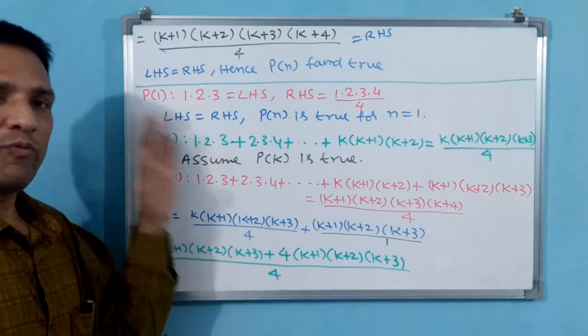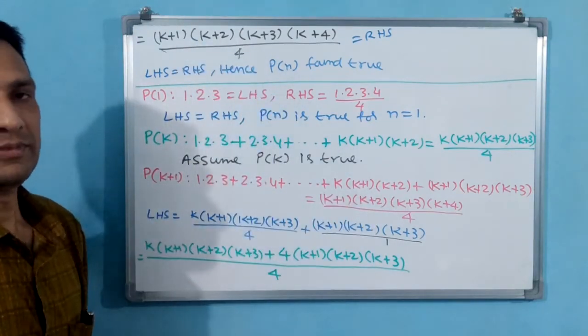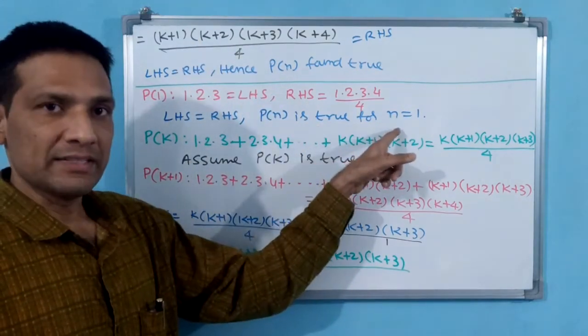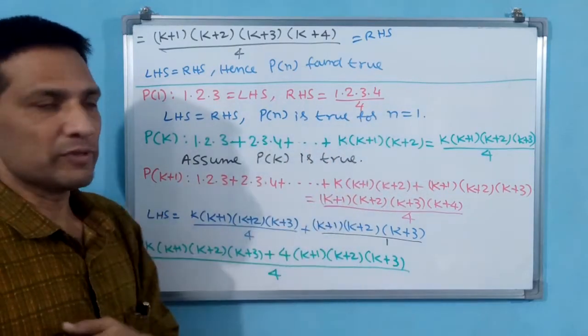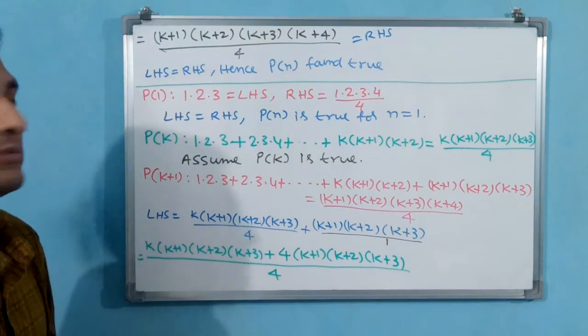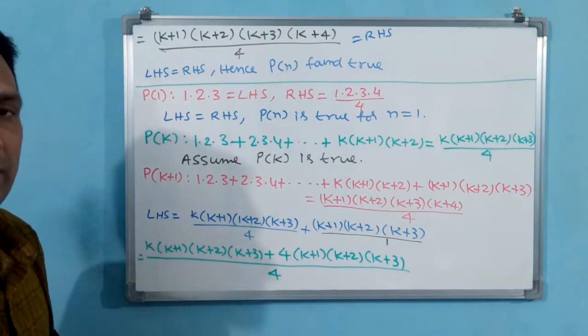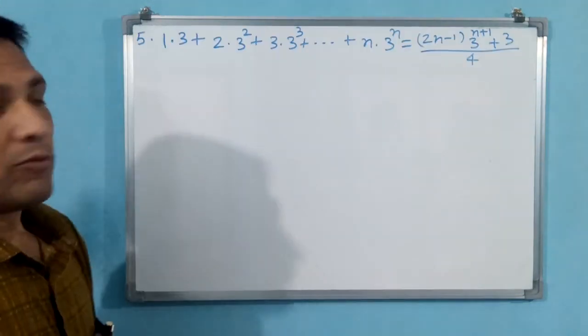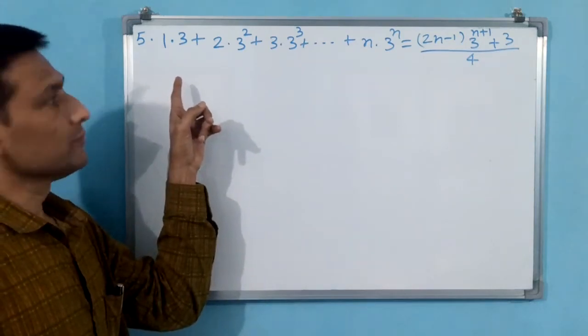Why? Because if you found true means that is true. Once we have done with it, at the time you write true for n is equal to 1. But last time you have to write Pn is true. Okay, Pn is true. Let us go for the 5th question. Okay, see the 5th question.